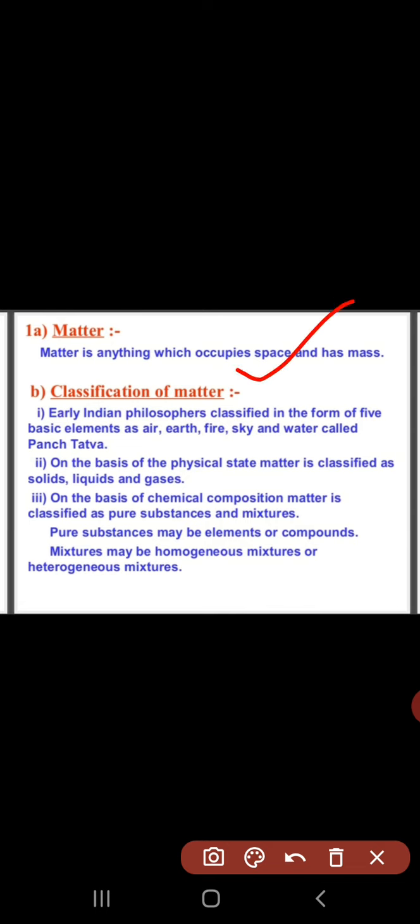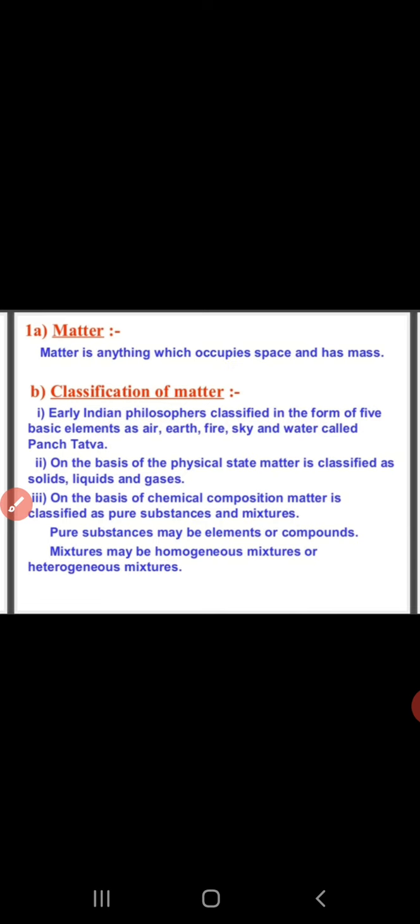Earlier, Indian philosophers classified matter in the form of 5 basic elements. This matter is classified into 5 basic things by the earlier Indian philosophers, the ancient scientists, and those are air, earth, fire, sky, and water. And these five are called Panch Tattva.